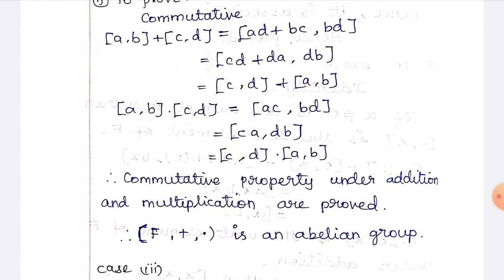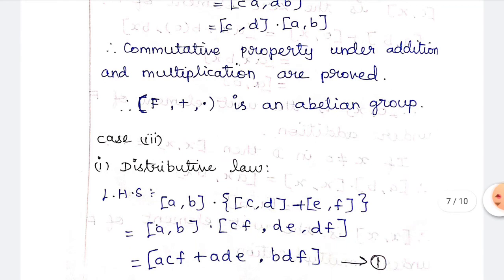The next thing is in multiplication. So (a, b) dot (c, d) is equal to ac comma bd. So ac can be written as ca, bd can be written as db. So (c, d) dot (a, b). Therefore, the commutative property under addition and multiplication are proved. So (F, plus, dot) is an abelian group.